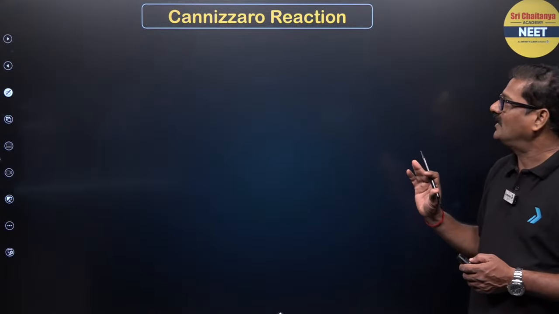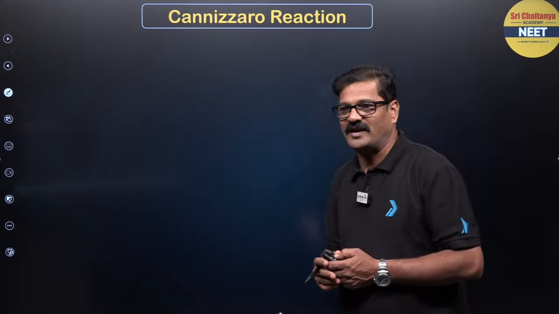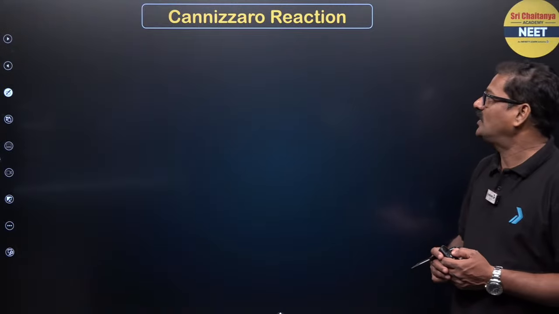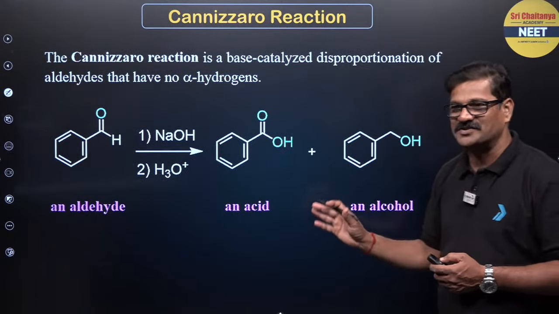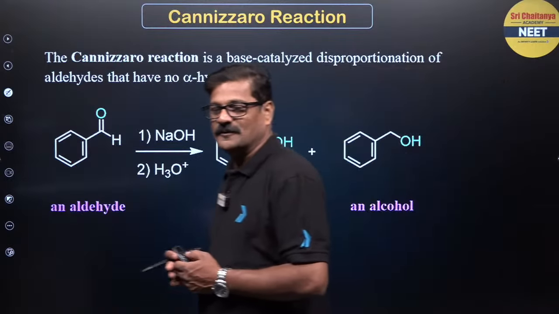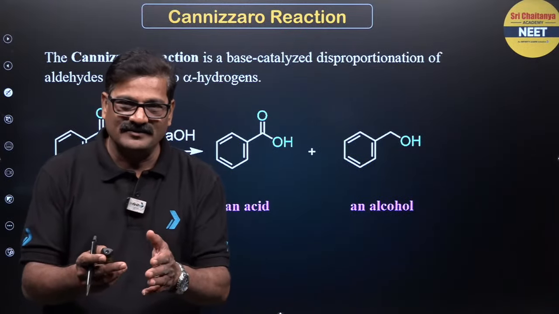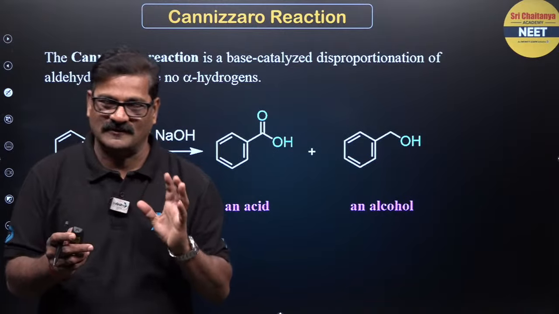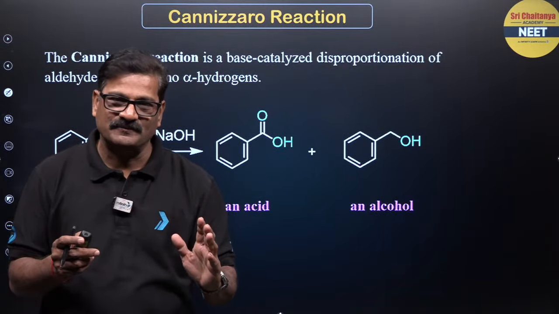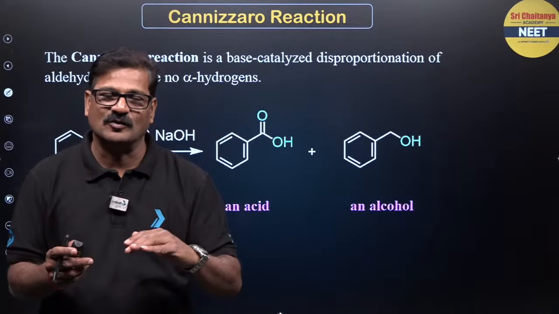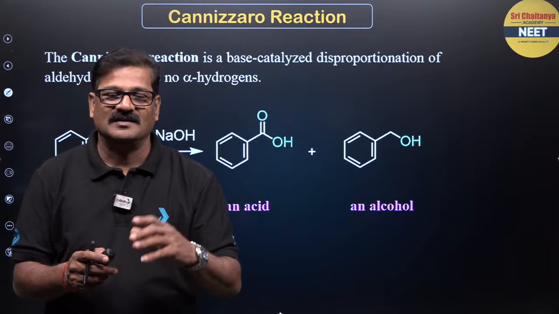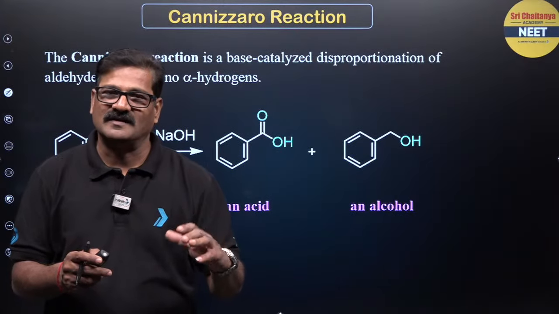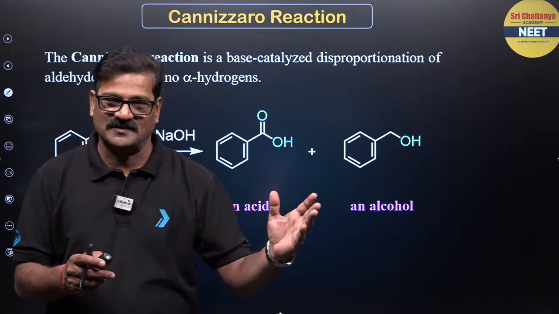Okay, and you can see Cannizzaro reaction. So what is this Cannizzaro reaction? It is a self-oxidation reduction process. So when an aldehyde has alpha hydrogen and is treated with an alkali, it undergoes condensation. If the aldehyde does not have alpha hydrogen, it undergoes oxidation and reduction.